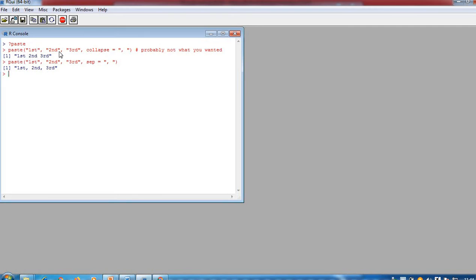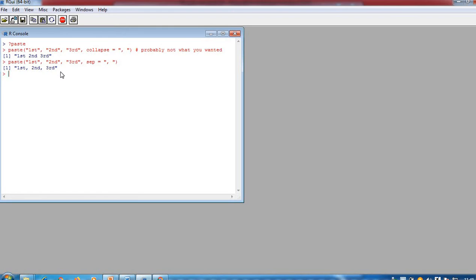The first, second and third, which are separate strings, get concatenated into a single string. You have collapsed with a comma, so you get this kind of output. Now if you write paste first, second, third with sep equal to comma, then the comma is put between the strings: first comma, second comma, third. Likewise you can get multiple types of pasting options.